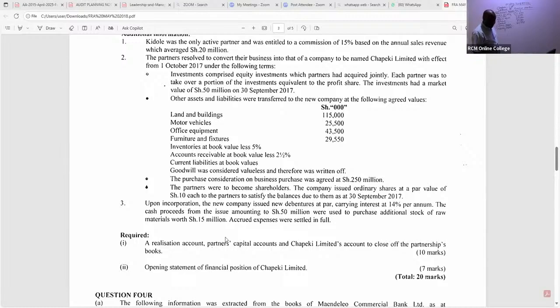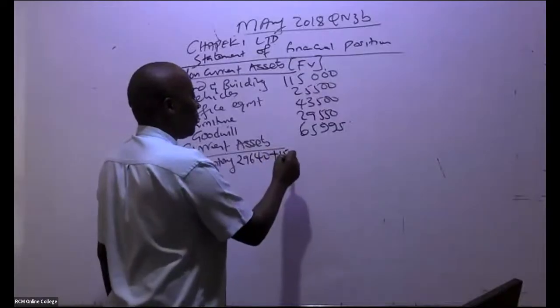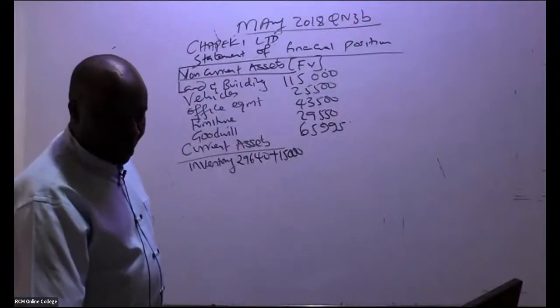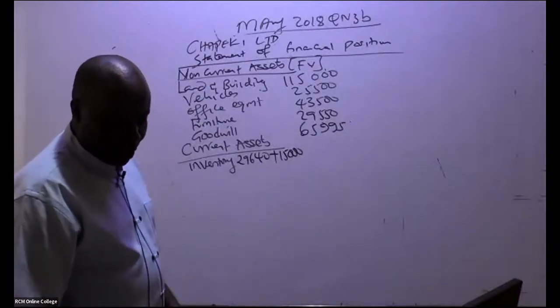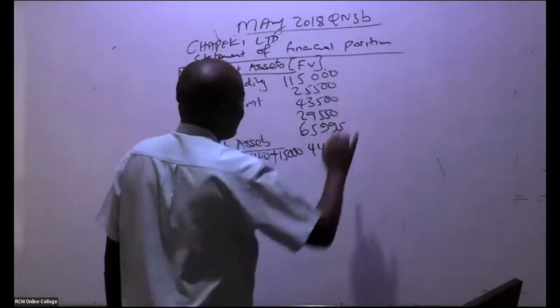So the cash proceeds from the issue, amounting to 50 million, were used to purchase additional stock of raw materials worth 15. As we are working with fair value, so plus 15,000. Remember, we're cutting the 3 zeros. So this gives us what as inventory? 44,640. Thank you very much. These are marks passing like that.